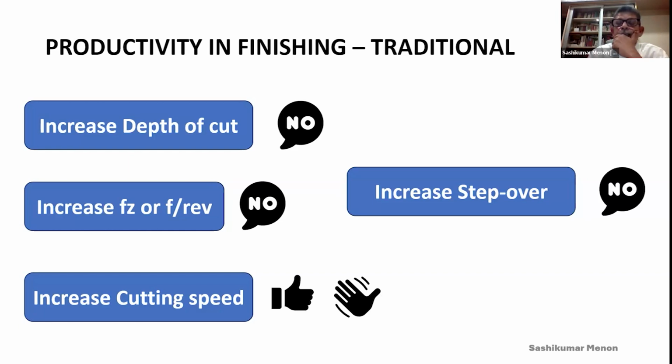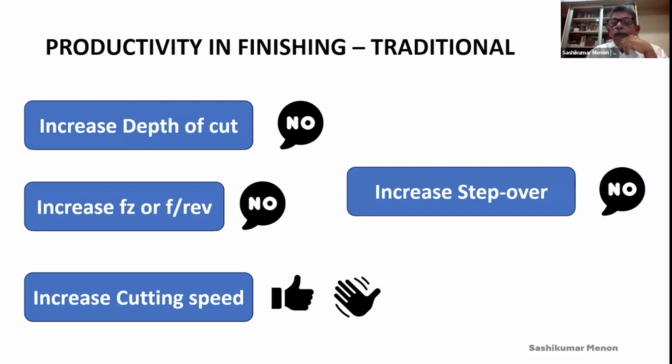Productivity in finishing in the traditional method is a little bit difficult, because you have to follow the same depth of cut, whatever metal is left has to be cut. Whatever feed per revolution, you cannot increase that. You cannot increase the step over. Maybe you can increase the cutting speed. So only if you increase the productivity in finishing also, then your metal cutting process becomes a profitable process.